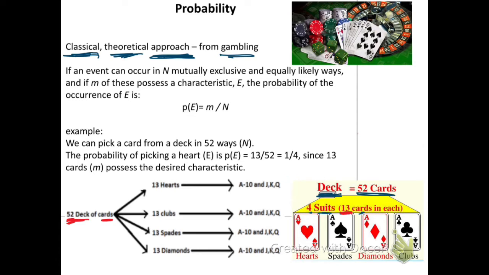So starting from 1, which is ace, that's why they write from A to 10. So we have 10 numbers: 1, which is A, 2, 3, 4, 5, up to 10. 10 cards. Then we have the joker, the queen, and the king. So we can see here we have 13 hearts, from A to 10, joker, queen, and king.